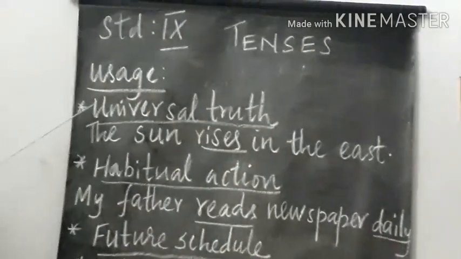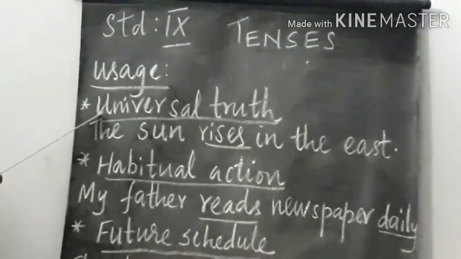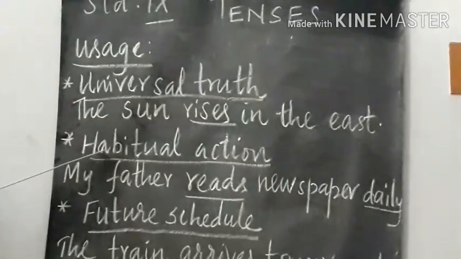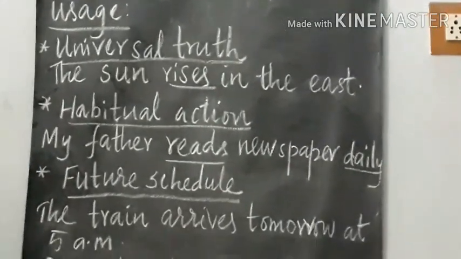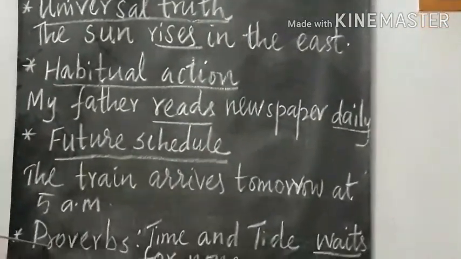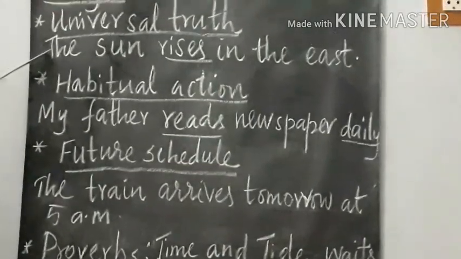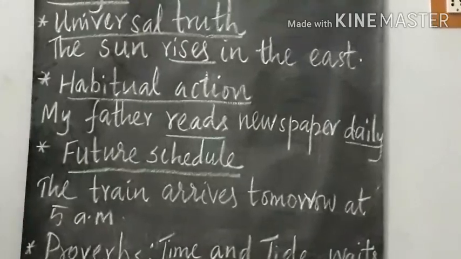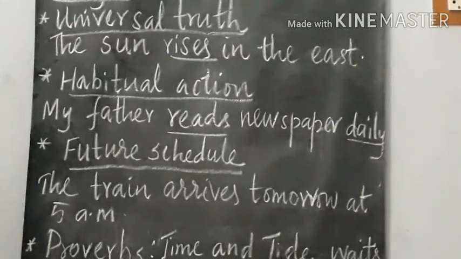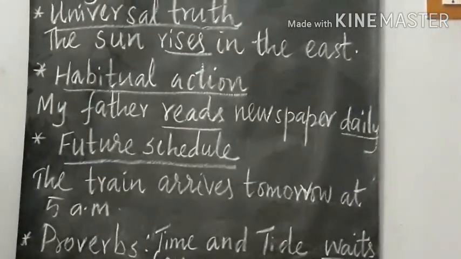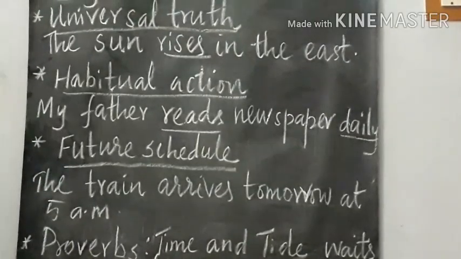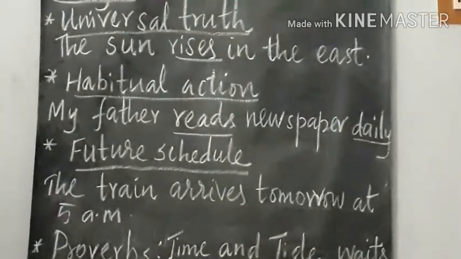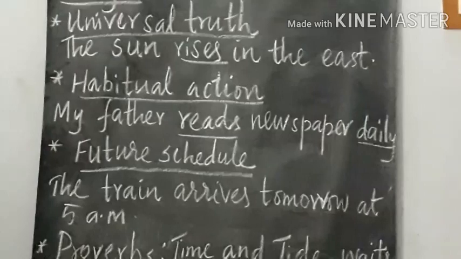Simple present tense is used to represent the universal truth, habitual actions, future schedule, and also is used to represent proverbs. Universal truth, the example, the sun rises in the east. The earth revolves around the sun. Water boils at 100 degrees Celsius. These are some of the examples for universal truth.